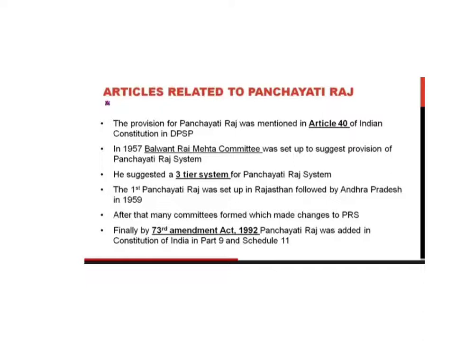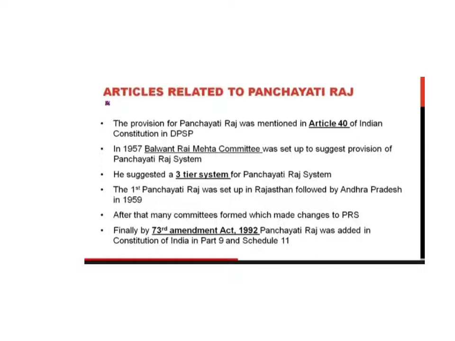This point we discussed already, that the Balwant Rai Mehta Committee gave suggestions about the Panchayati Raj, or the tiers of the Panchayati Raj system in India. He suggested a 3-tier system for the Panchayati Raj system. The first Panchayati Raj was set up in Rajasthan, as discussed earlier, followed by Andhra Pradesh in 1959.